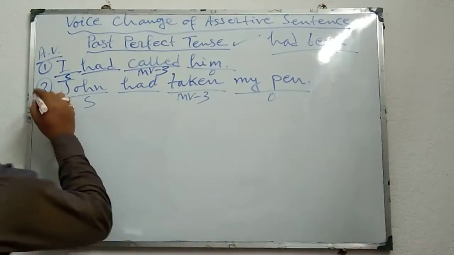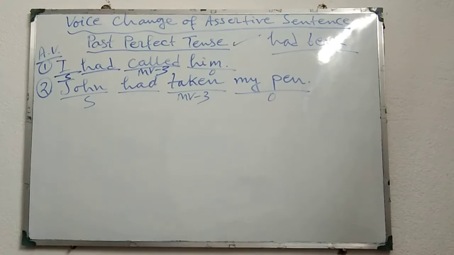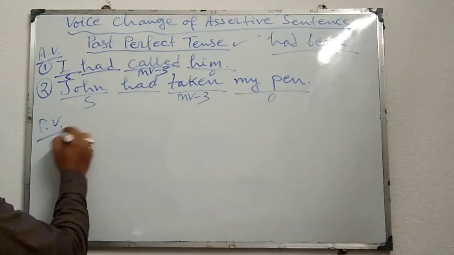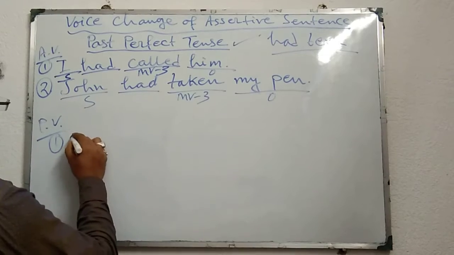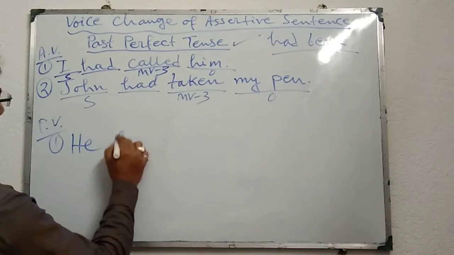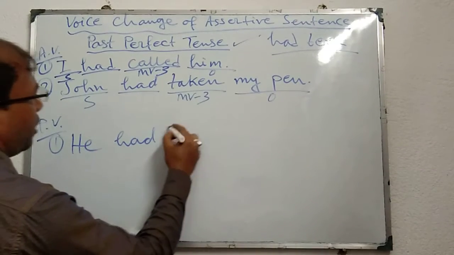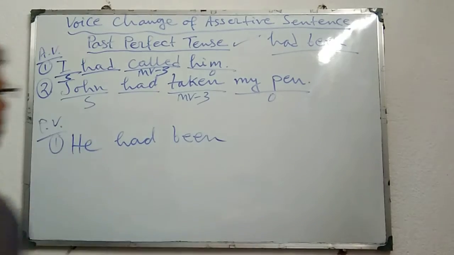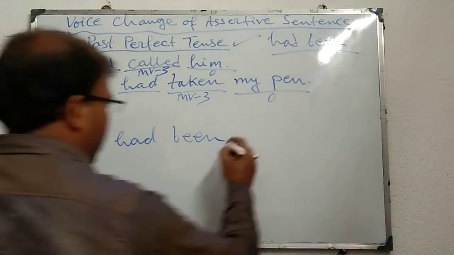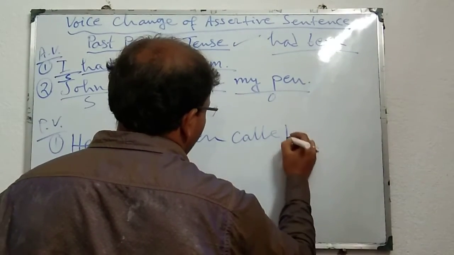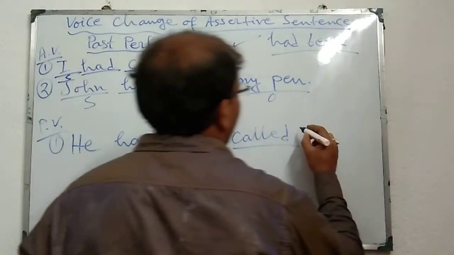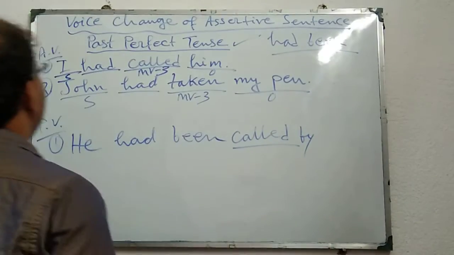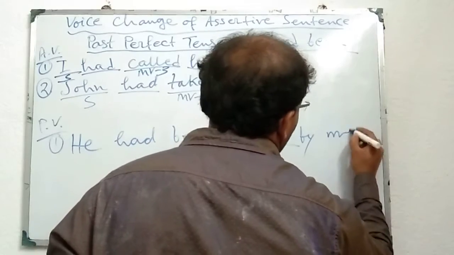Now I am changing. Look at the board. Passive voice. First one, I had called him. Him changes to the subject he. Thereafter had and thereafter been. Perfect means been. He had been. Thereafter called; called is MV3, the main verb third form. Thereafter by. He had been called by me.